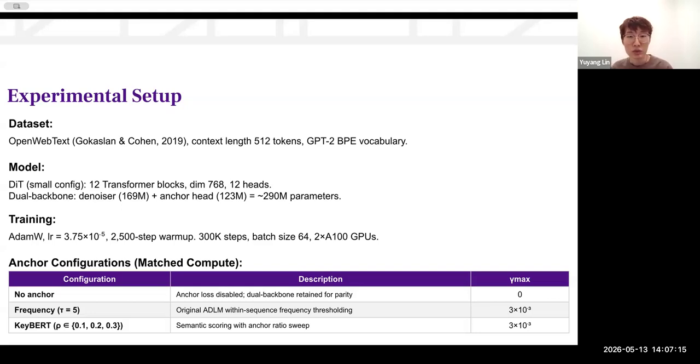Under matched compute, we tested 3 main anchor configurations. A non-anchor baseline where the anchor loss was disabled. A frequency configuration using the original ADLM heuristic. Our keywords configuration with semantic scoring, sweeping the anchor ratio across 10%, 20%, and 30%.